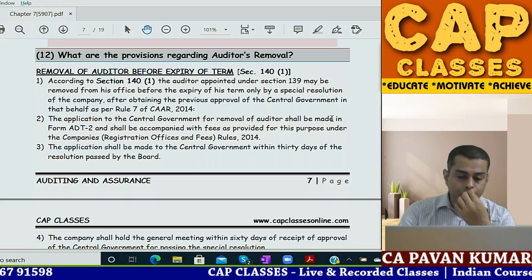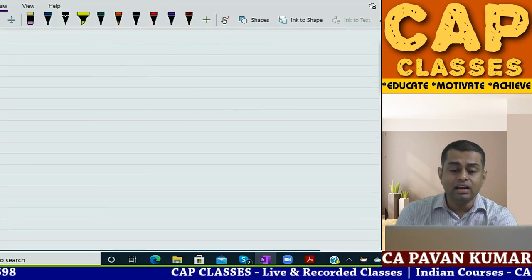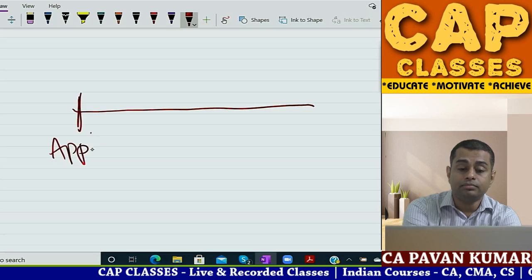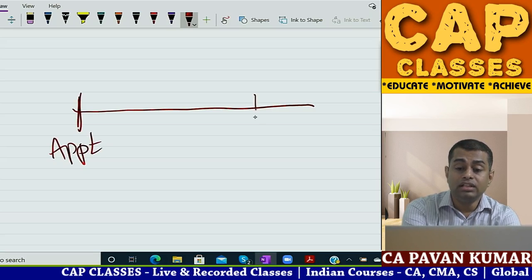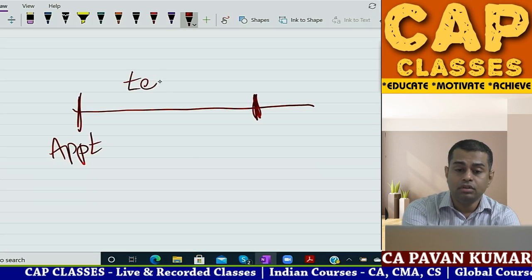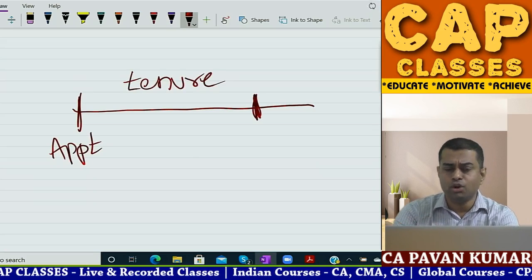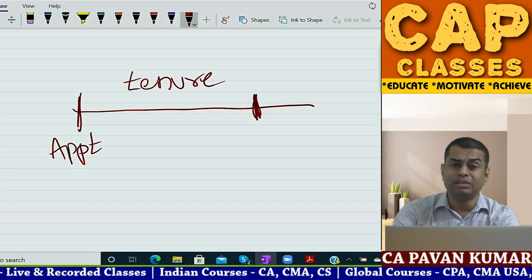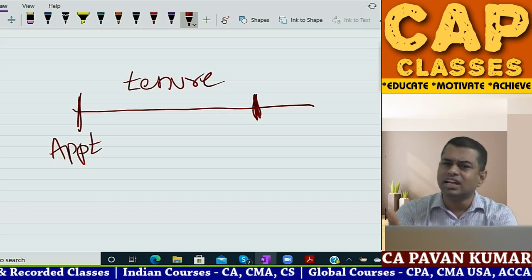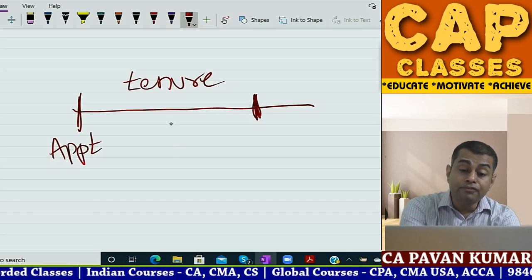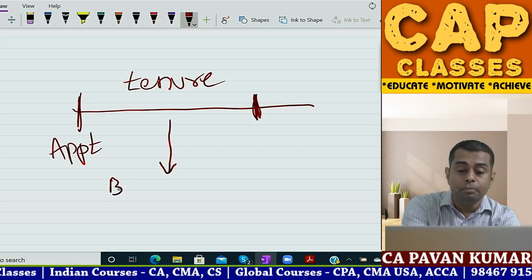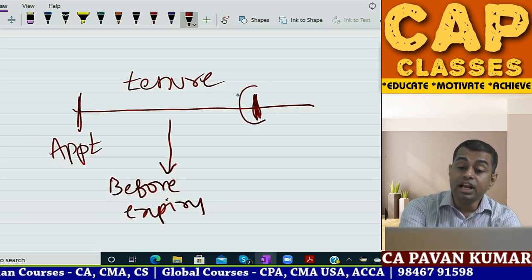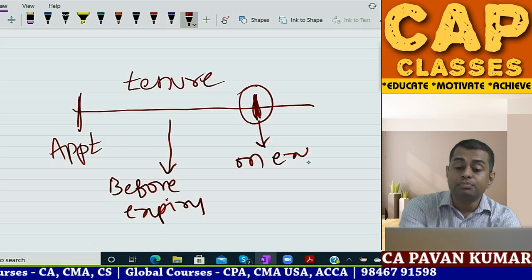So auditor's removal, you can understand it in two parts. This is appointment of auditor. Now this is his tenure. Okay, what is the tenure? Already they said in case of first auditor it is from the date of appointment till first AGM. If it is subsequent auditor, from the date of AGM till the 6th consecutive AGM. So, if here you are removing auditor, this is called before expiry of tenure. If here you are removing, it is called on expiry of tenure.